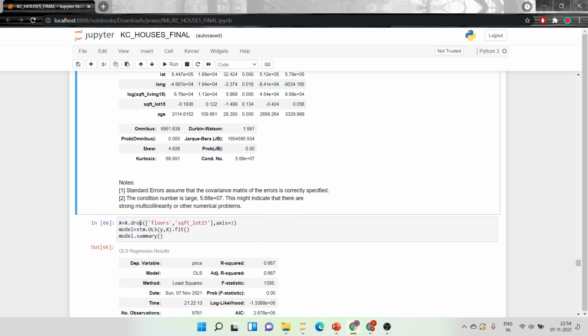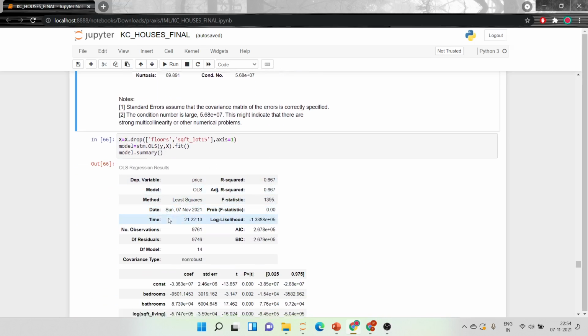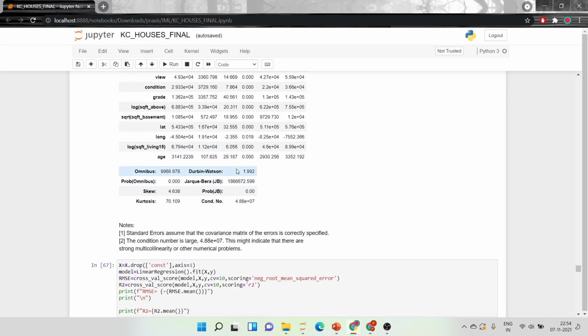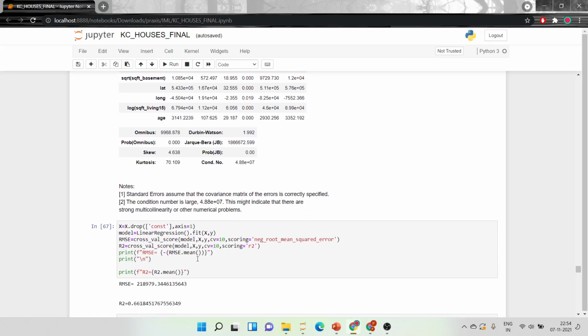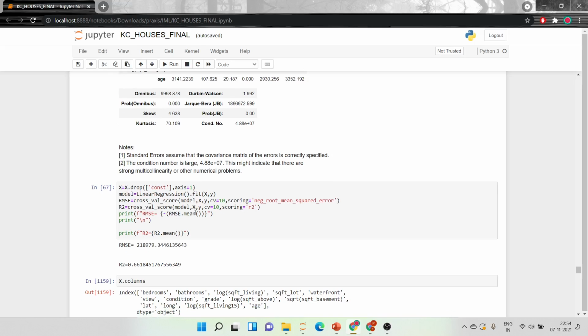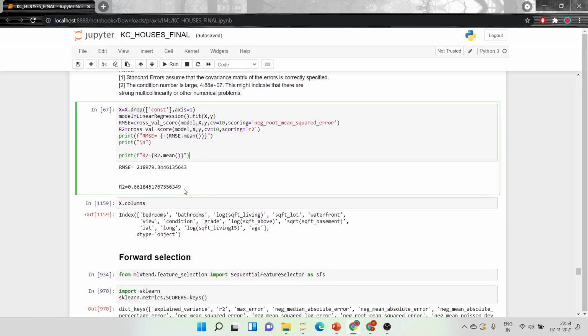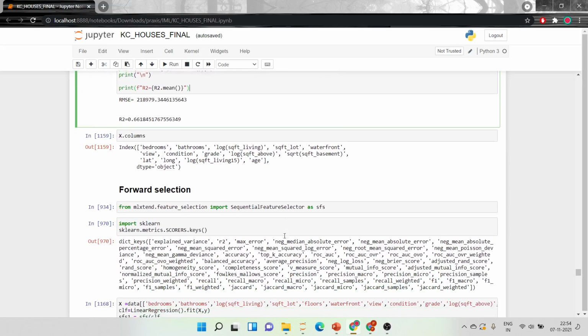We have removed them using drop in pandas, and after dropping we check again. We see that none of them have a p-value more than 0.05. So we just drop the constant which we added for linear regression and do it using sklearn, and we find that our R square has increased somewhat.